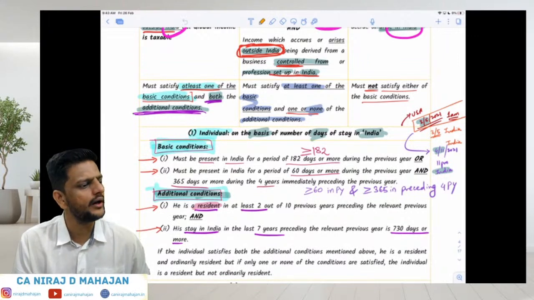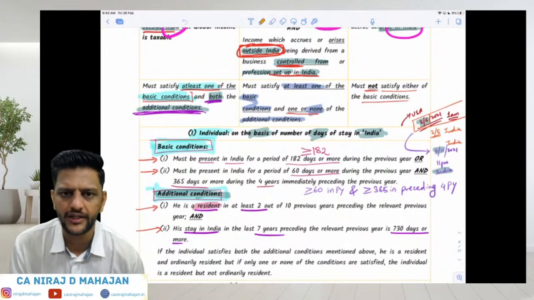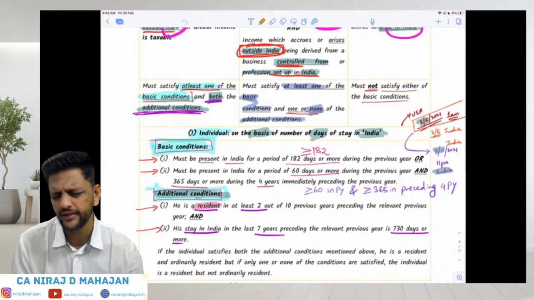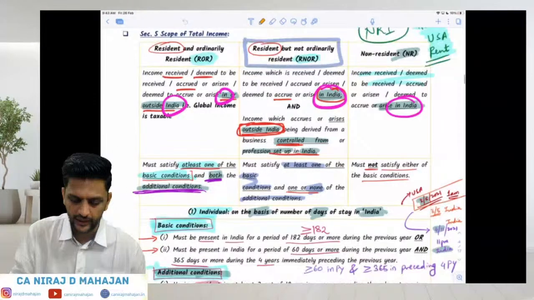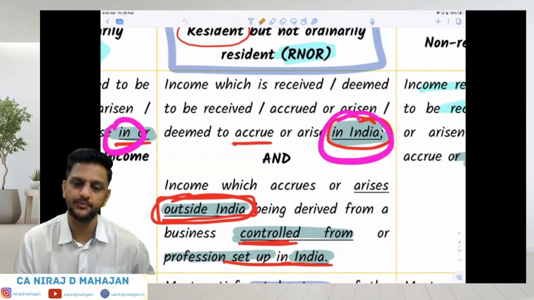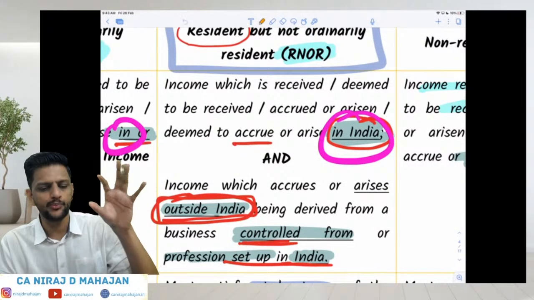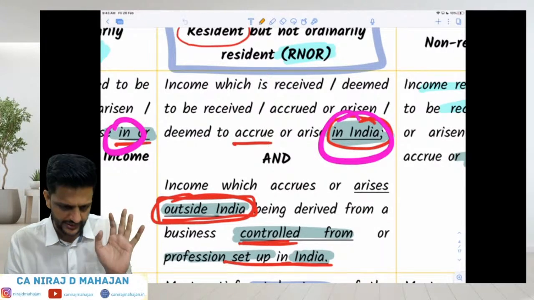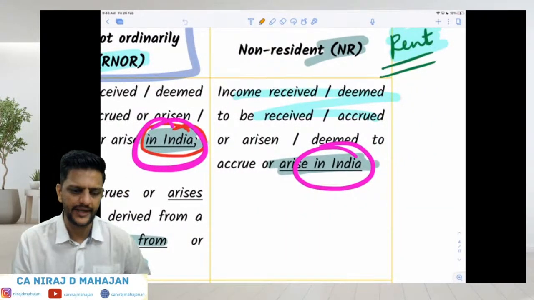If he is ROR, resident and ordinarily resident, his global income is taxed in India. That means whatever he earns within India or outside India will be taxed in India. For RNOR, only income which accrues or arises in India will be taxed, plus income earned outside India from a business or profession that is set up or controlled from India. And for NR, only that income which he earns in India will be taxed in India.